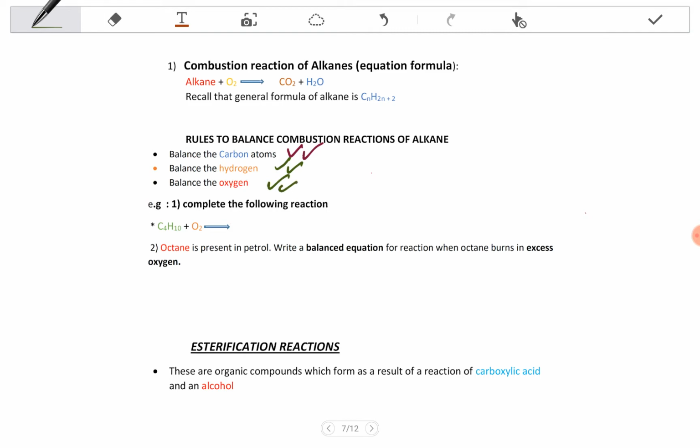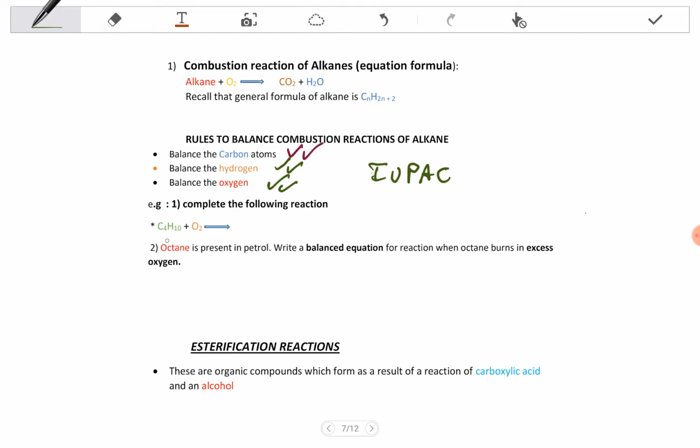Let's complete this example. Complete the following reaction. Here we have this. How many carbons do we have there? 4. And how many oxygen? Just 2 of them. We call this compound according to the IUPAC name. Remember that we did the naming. If you don't recall, please watch my last videos where I was naming alkanes, alkenes and alkynes.